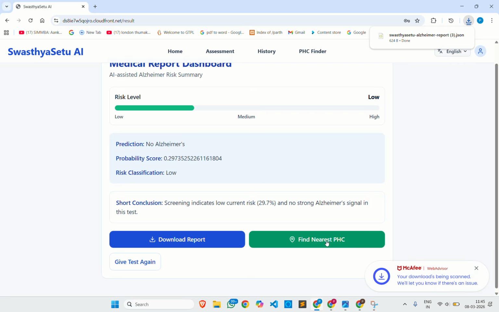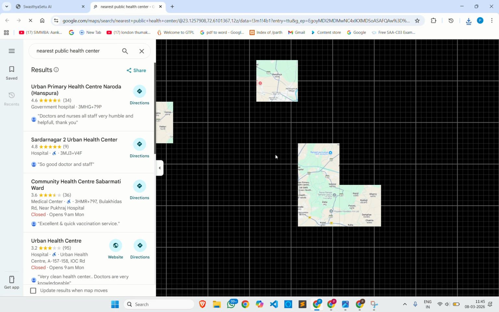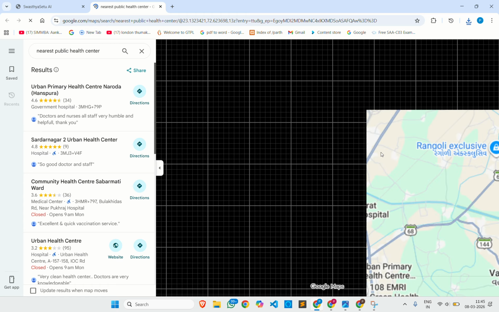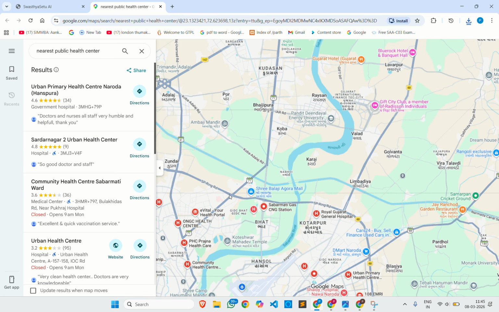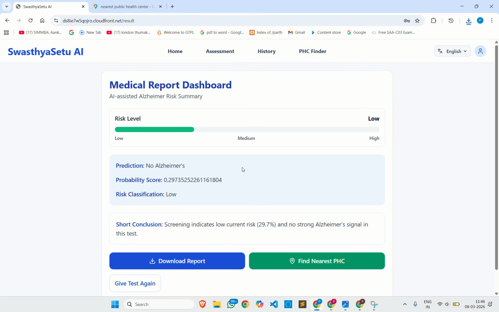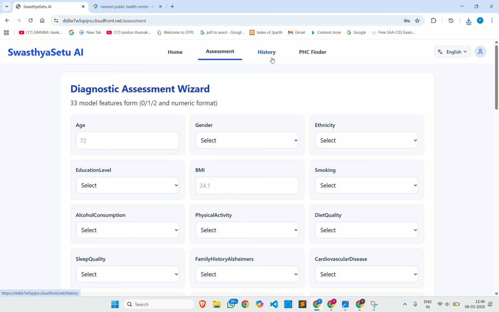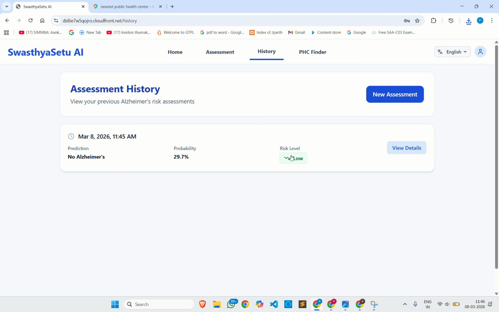We can find the nearest PHC, so I can go with this. It will directly locate me to the nearest health centers from where I can get help. This is the whole map which is loading. As you can see, my location is also detected. This was the whole flow, and we can go with the assessment history. Now let's see what happened in AWS, like I have done, the risk level low.